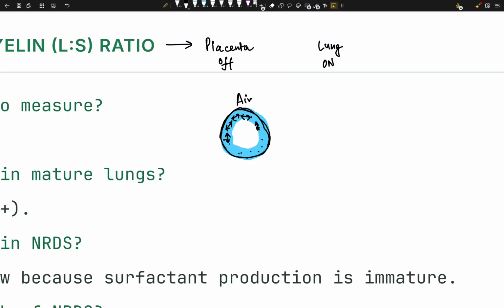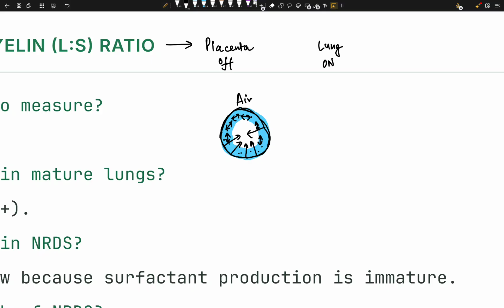We're going to have this type of pulling motion, and due to this surface tension, the alveolus naturally wants to shrink, right? So this is why it happens, right? Because the water is present inside the inner wall, the surface tension increases. The water molecules are attracted to each other.